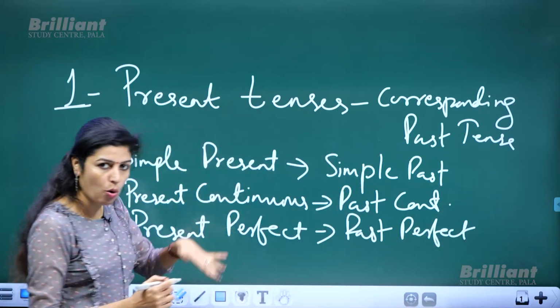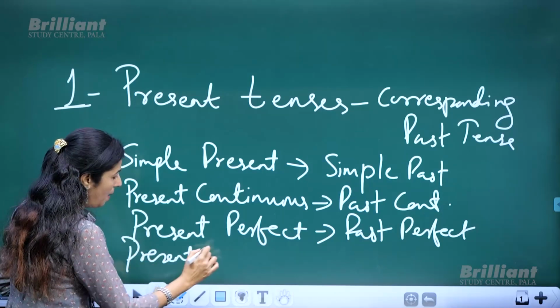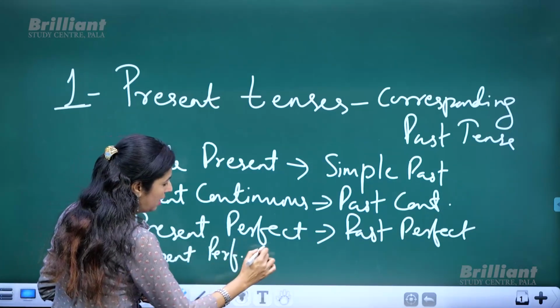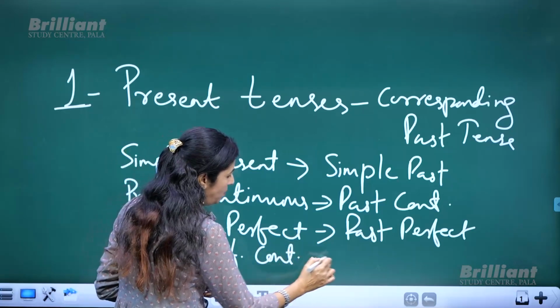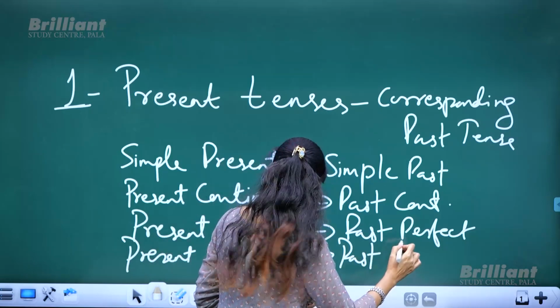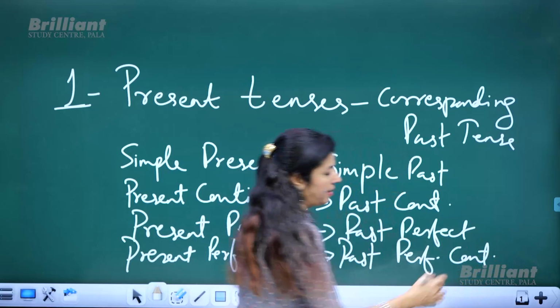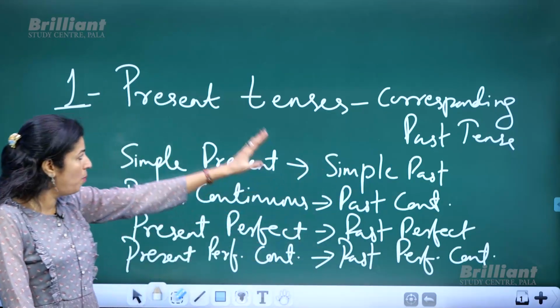Exactly likewise, the fourth point, if it is present perfect continuous, I'm just giving you the short forms, it would change to past perfect continuous tense.